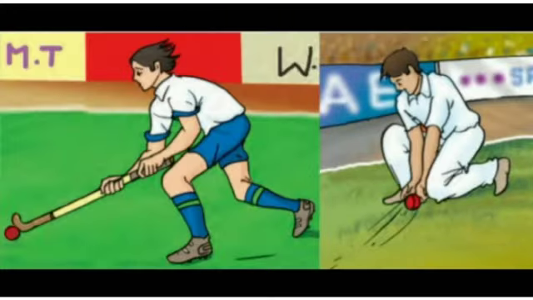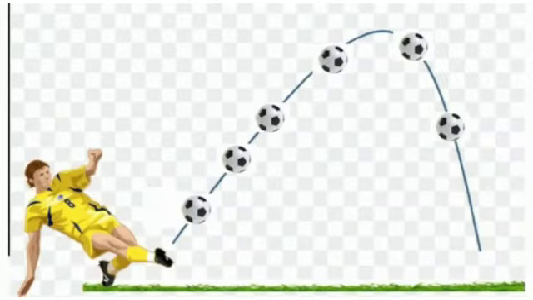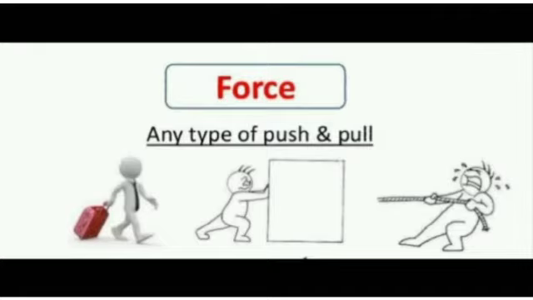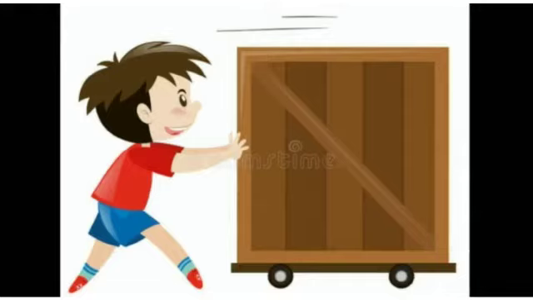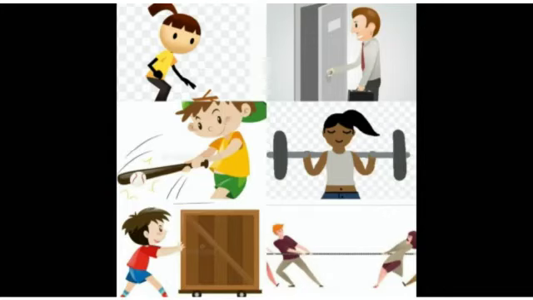In all these situations, the ball is either made to move faster or slower, or its direction of motion is changed. A force has been applied on a ball when it is kicked, pushed, thrown, or flicked. What is a force? Force is a push or a pull. Actions like picking, opening, hitting, lifting, pushing, pulling are often used to describe certain tasks. Each of these actions usually results in some kind of change in the state of motion of an object.